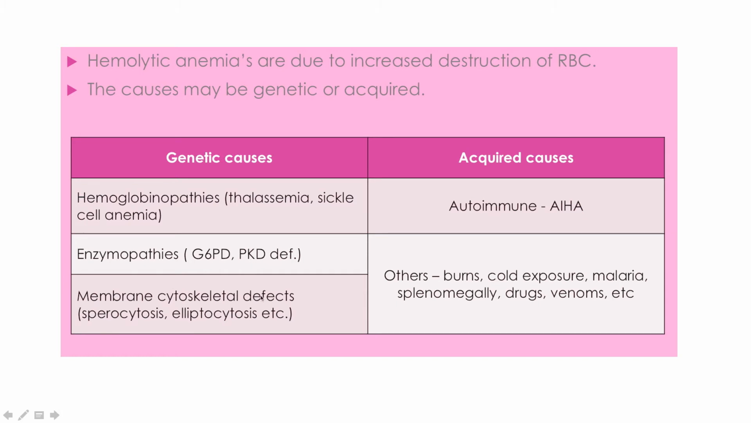Right, membrane cytoskeletal defects. The membrane of the RBCs are having some defects because of the genetic trouble. Example, spherocytosis. This is SPHE. Spherocytosis, elliptocytosis. These are based on the cell shape. So spherocytes like spherical and elliptocytes like elliptical. So spherocytosis, elliptocytosis. We are going to study hemoglobinopathies, that is thalassemia and sickle cell anemia, which causes hemolytic anemia.